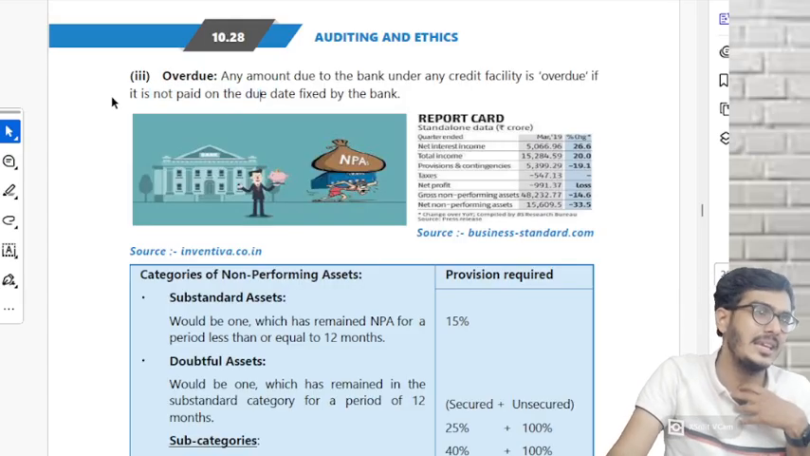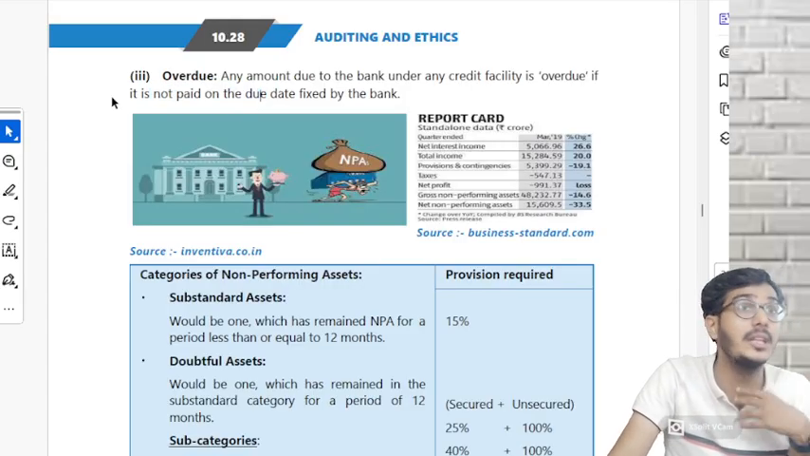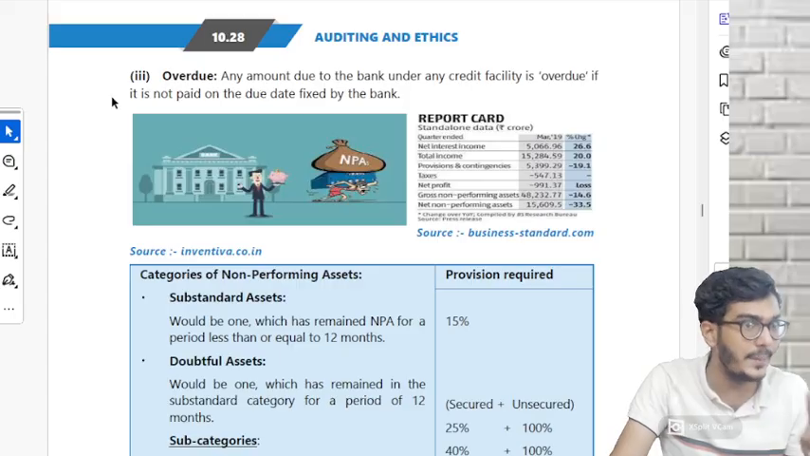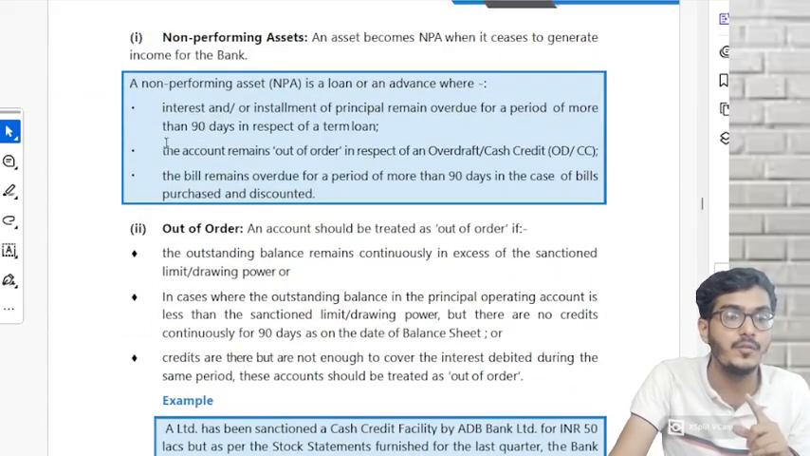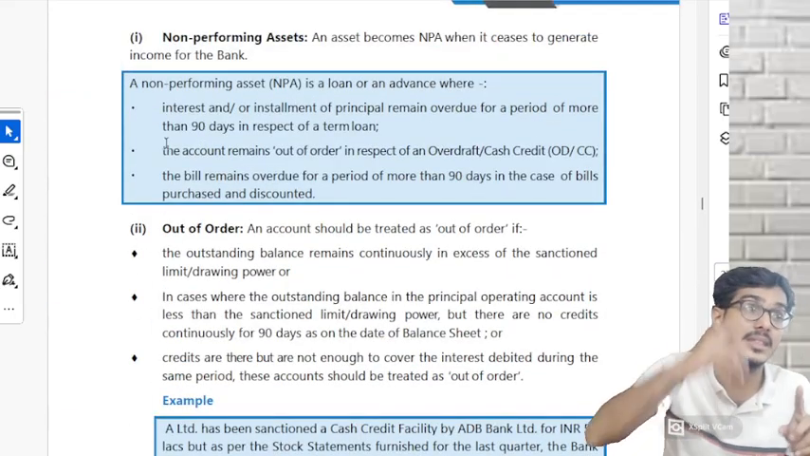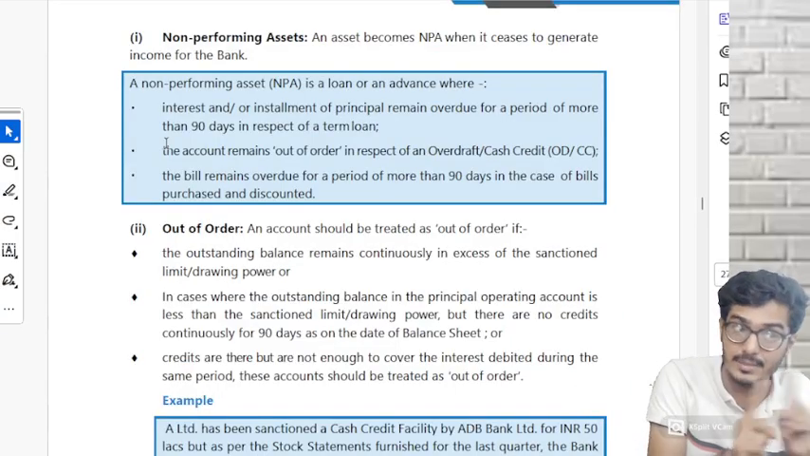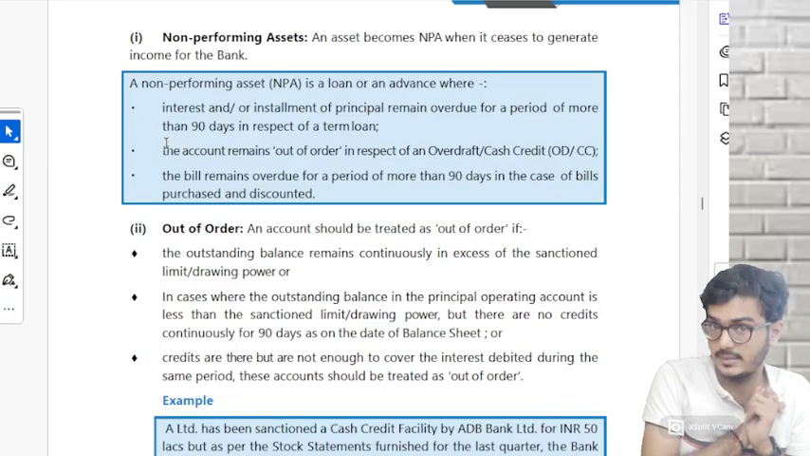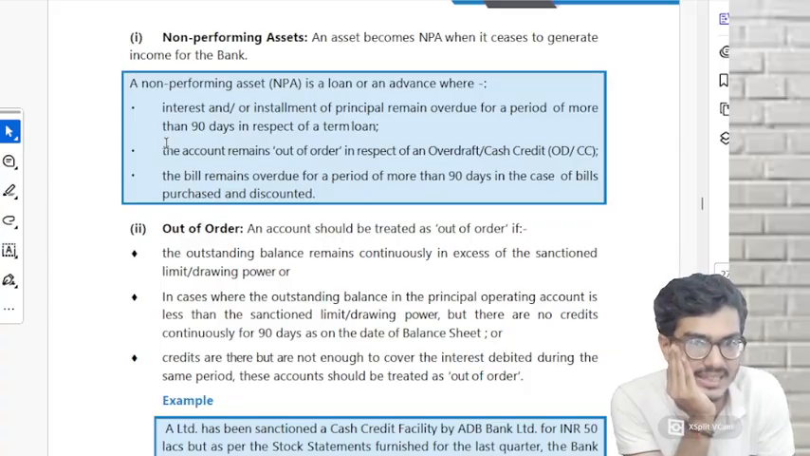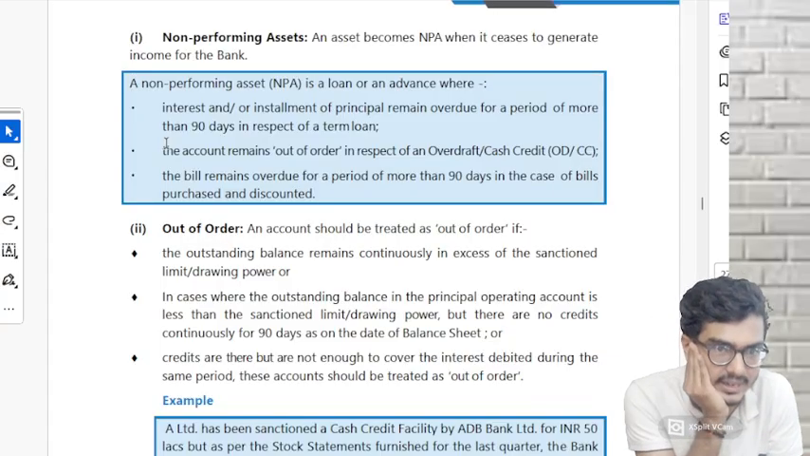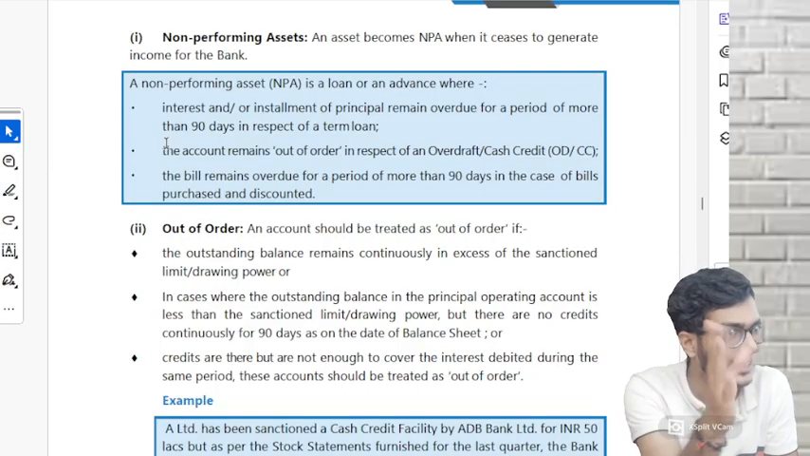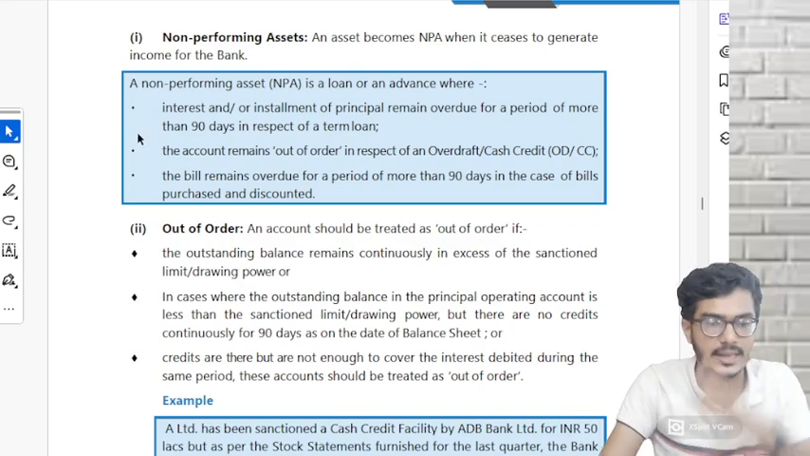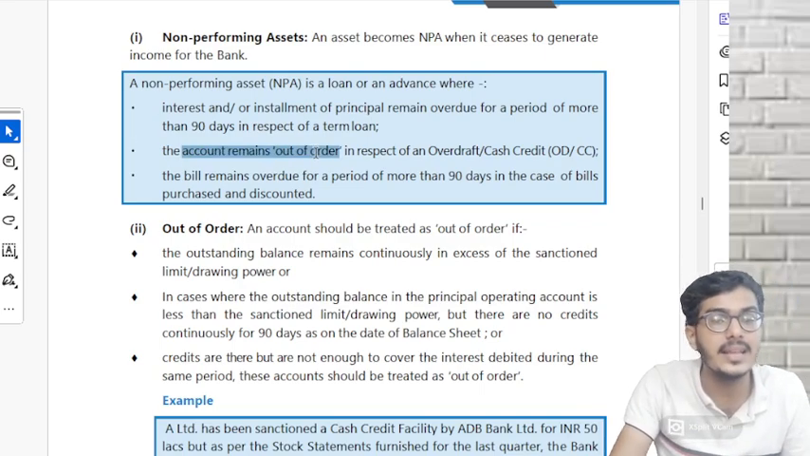For example, my EMI date is the 12th of every month. If I don't pay on the 12th, my account has become overdue. Is it NPA? No. Why? It must be overdue for a period of more than 90 days. That means 3 months, but don't write 3 months in the exam, write 90 days. First month I did not pay, they'll wait. Second month they'll wait. Third month, 90 days gone, now they'll transfer my account to NPA. Understood? One case.